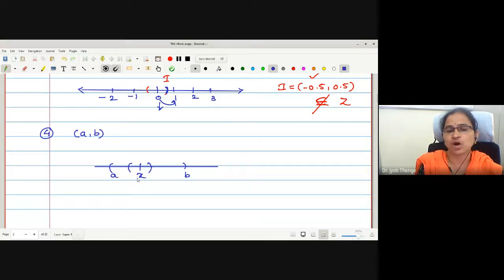I can plot a small interval around it and no doubt it will be in this open interval AB. What for the endpoints? Endpoints are not the members of the set. Therefore, no need to check whether this interval is the neighborhood of its endpoints. Therefore, may I say this is a neighborhood of each of its points.